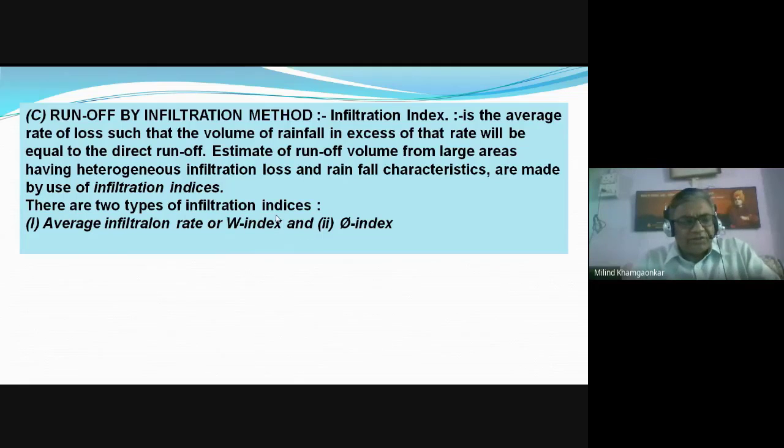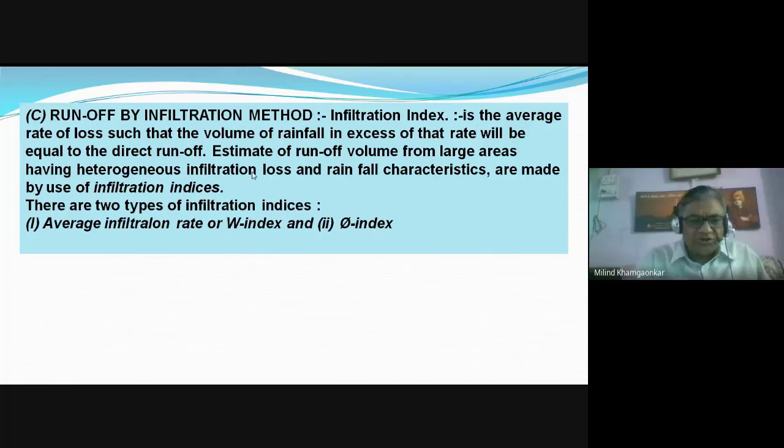Above the W index, all the precipitation quantity is runoff plus all the other abstractions other than infiltration. So with the help of the phi index and W index, we can find out the runoff.